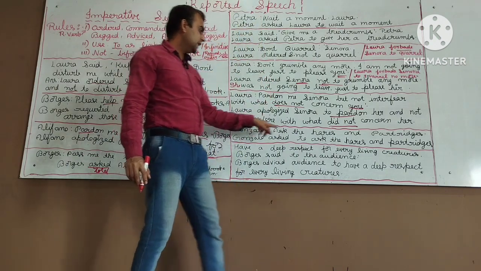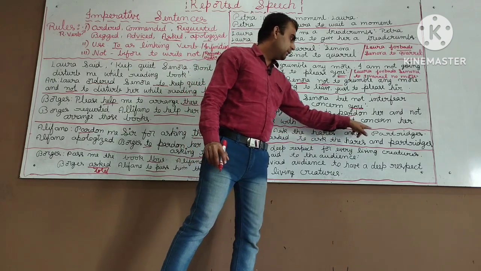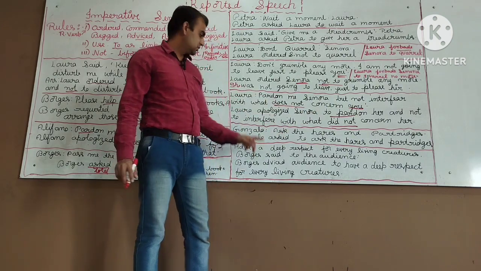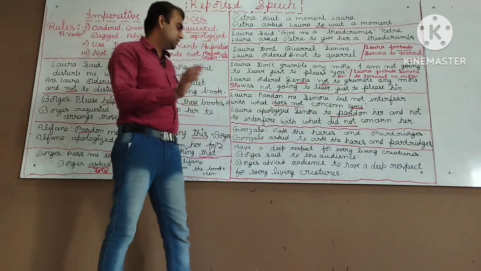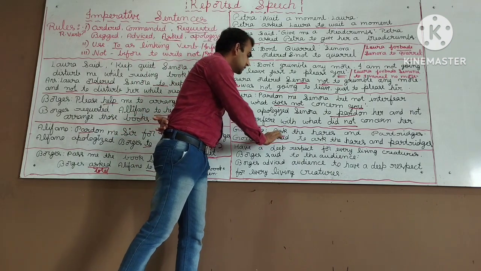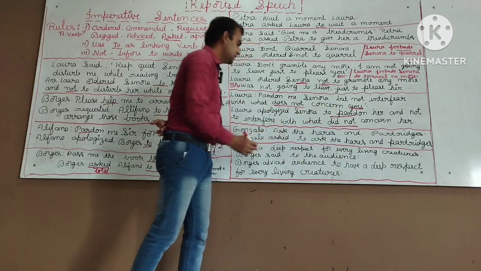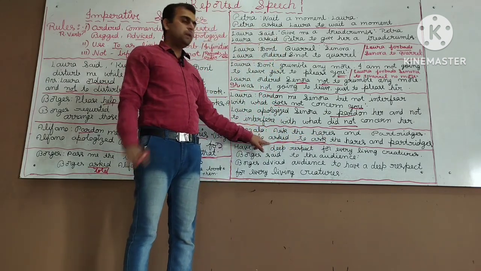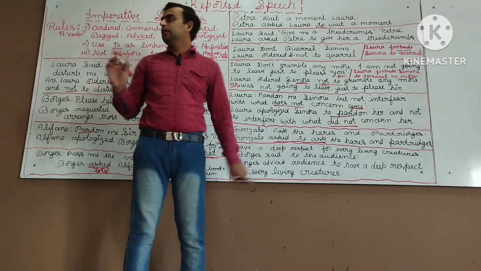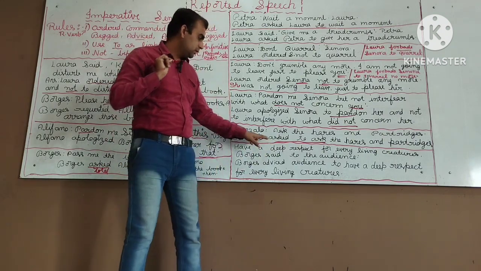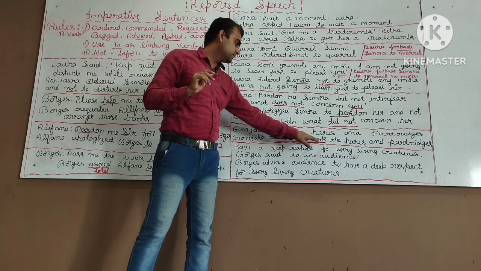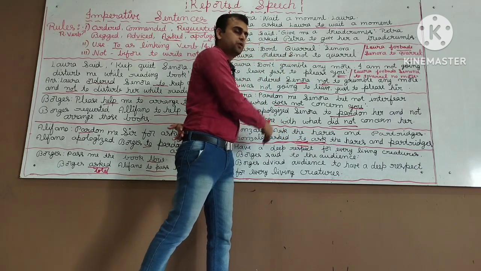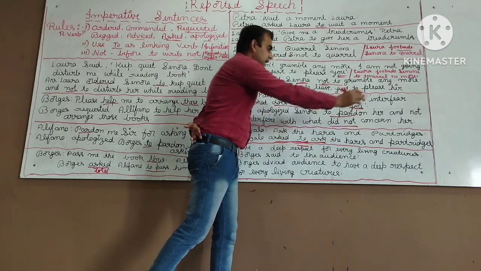Gonzalo asked his and partridges. Okay, Gonzalo asked his and partridges. Now to change this particular sentence into indirect speech, Gonzalo asked to ask the hares and partridges. Okay, here two times ask will come. Don't get confused here. The first asked is the reporting verb. The second ask is a main verb. I said to ask. Okay, this to links the reporting verb to the reported speech, to ask the hares and partridges.